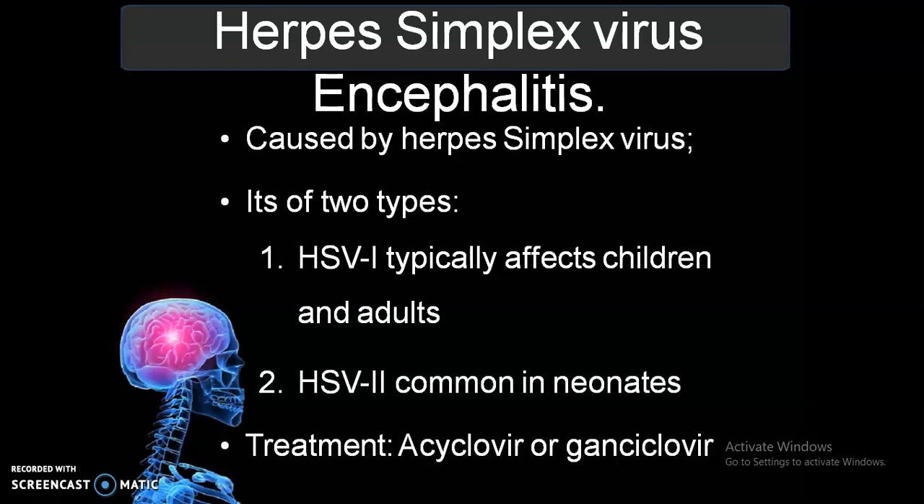It is caused by the herpes simplex virus, and it is again divided into two types: HSV1, which typically affects children and adults, and HSV2, which is common in neonates. These are the two types, HSV1 and HSV2. As the virus is an infection, the treatment is acyclovir or ganciclovir, the main drug of choice.